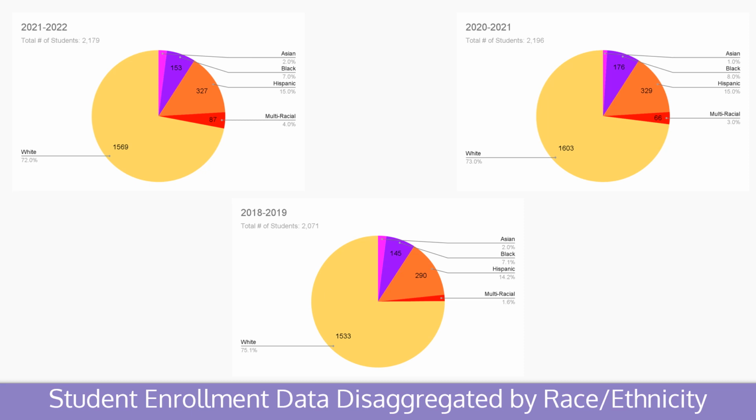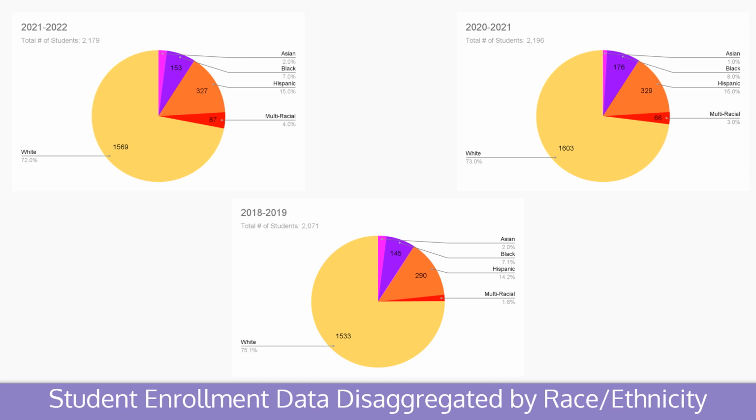Our second to smallest community is the multiracial community. In the past year, we have been at 4%, which has been an increase from 2018 and to 2020. We are now at 4% multiracial instead of 1.6 and 3 in the past years.